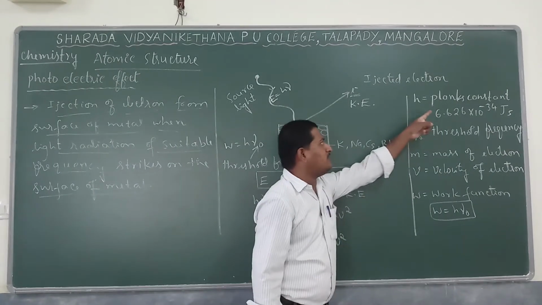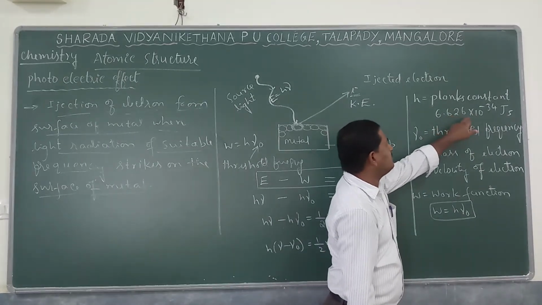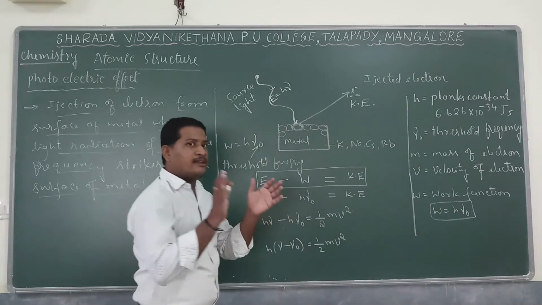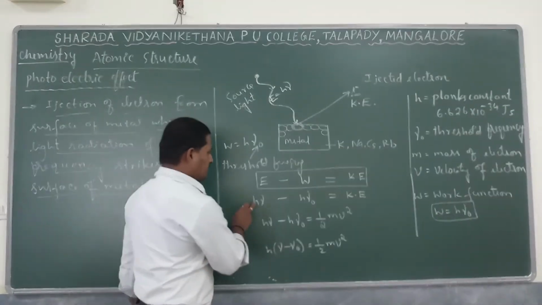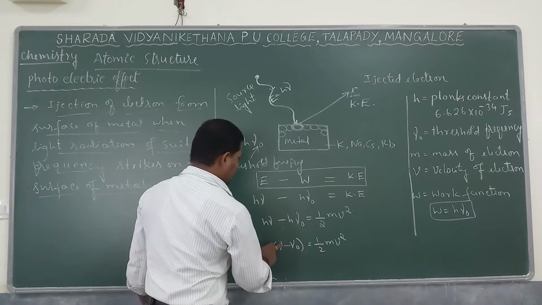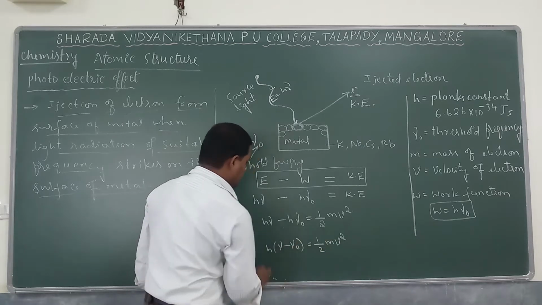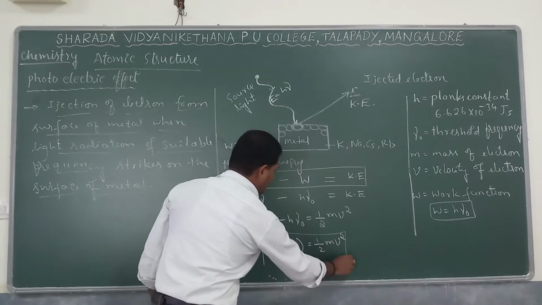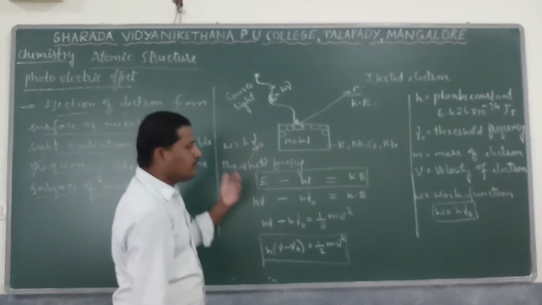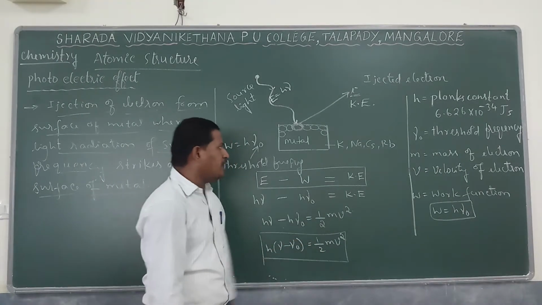Remember, h is the Planck's constant. It takes the value 6.626 into 10 to the power of minus 34 joule second. It is always a fixed value. So h common here we can bring outside. That result we get: h into nu minus nu naught equal to half into mv square. So this is the final relation given by the photoelectric effect. So h into nu minus nu naught equal to half into mv square.